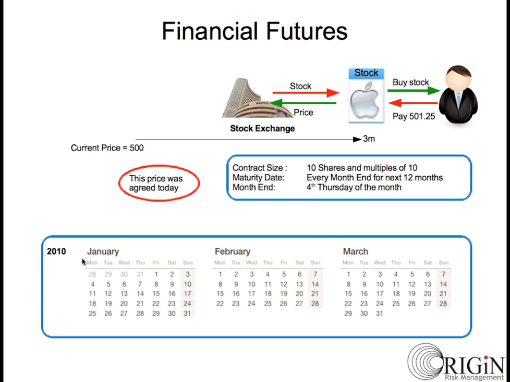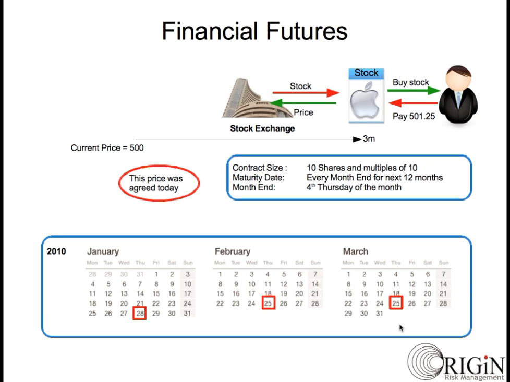If we are in the month of January in the year 2010, the 4th Thursday of this month falls on 28 January 2010. For February and March of 2010, this will be 25th February and 25th March respectively.